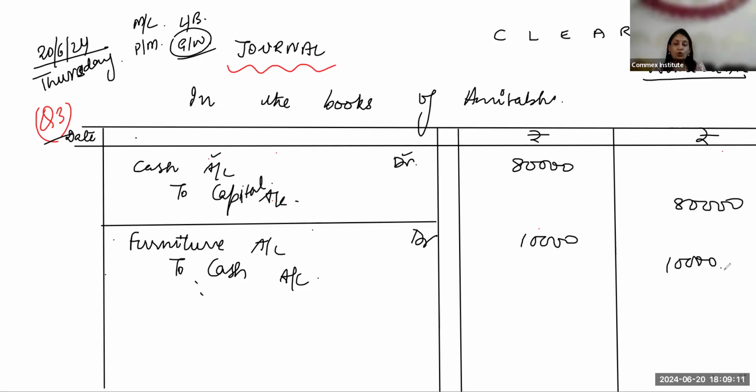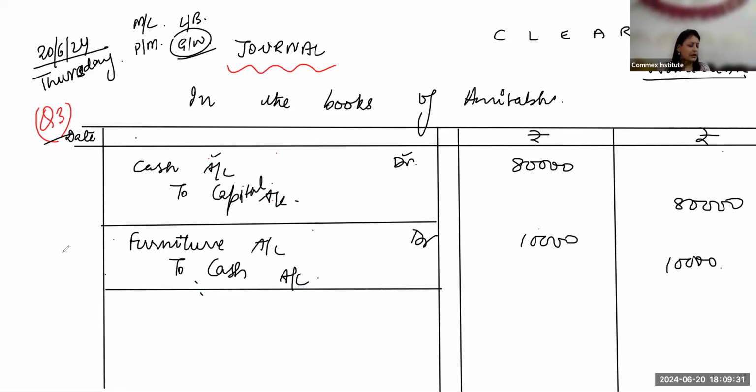Okay, and along with that, even if I don't ask, you have to speak out the narration also. Being furniture purchased from Modern Furnishers for cash. Okay, this is how you all have to give the answer. Okay, Aditya, so now I have told you the correct way of telling me the answer.